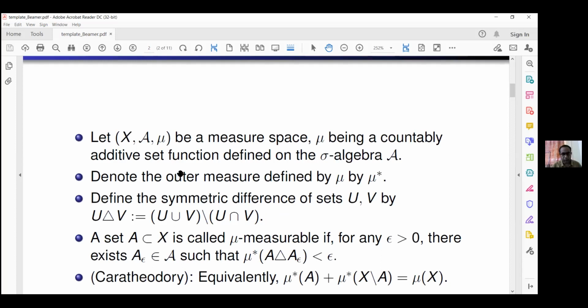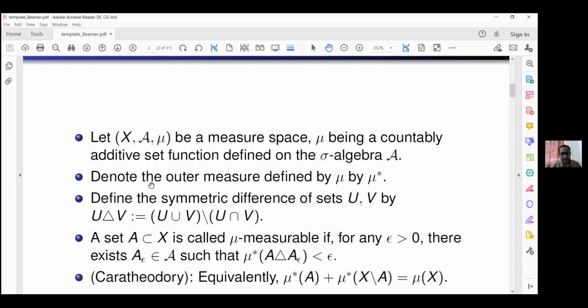Then, as for the Lebesgue measure, you must have seen the Lebesgue definition: trying to approximate sets from inside as well as outside, both ways, is totally hopeless. That is, there are sets which can be approximated from within and from outside, but there is some difference. Roughly speaking, of course, the point is that we can define an outer measure based on this set function.